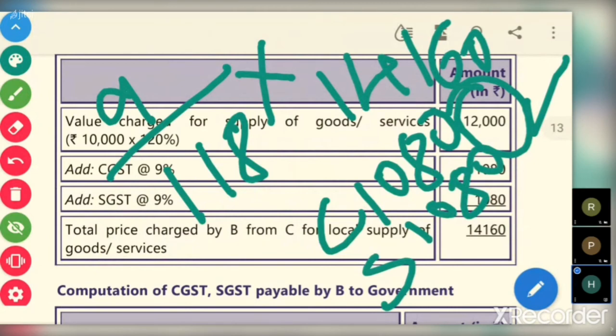In the example we discussed, 100 rupees sale price, CGST is 9%, SGST is 9%, total value will become 118. So for 118, 9 rupees is CGST. For 14,160, how much is CGST? 1,080. For 118, 9 rupees is SGST. For 14,160, that is 1,080. So 14,160 minus CGST minus SGST will give you the output value, that is sale value, 12,000. This breakup the accountant has to create.